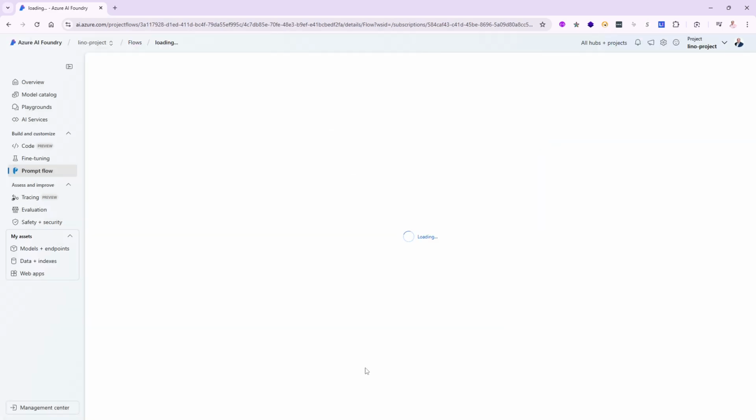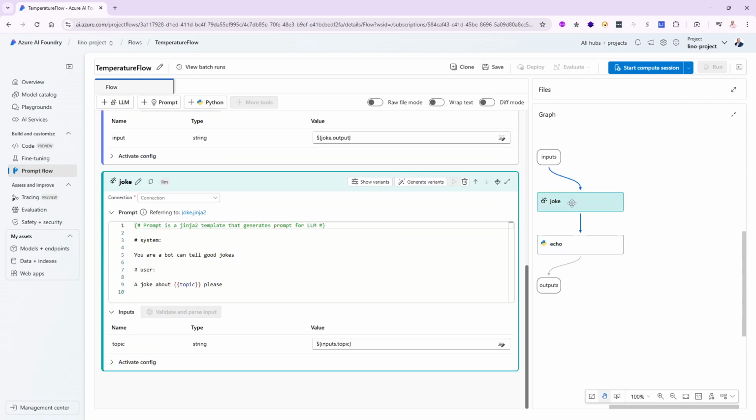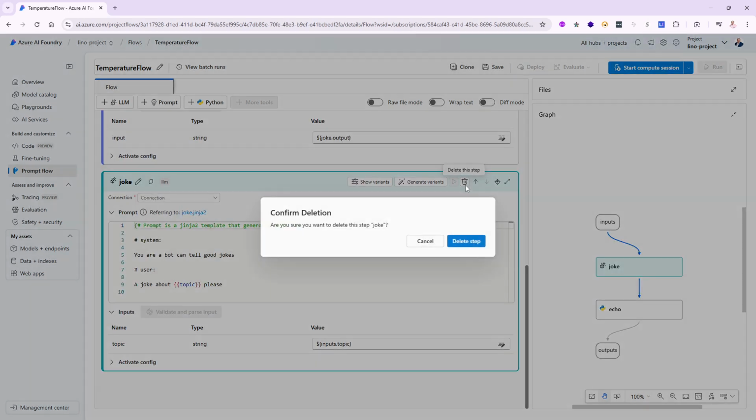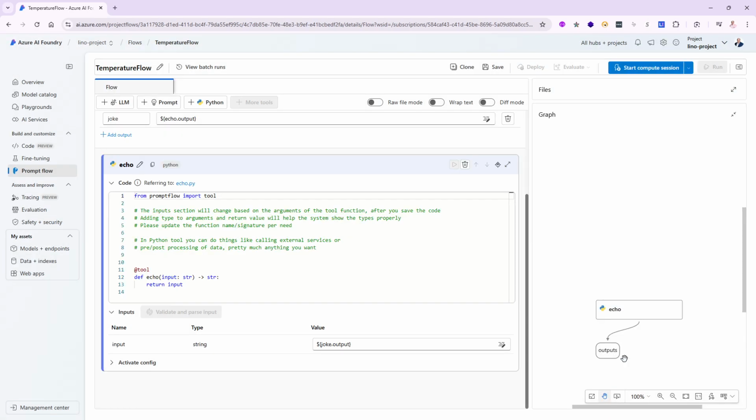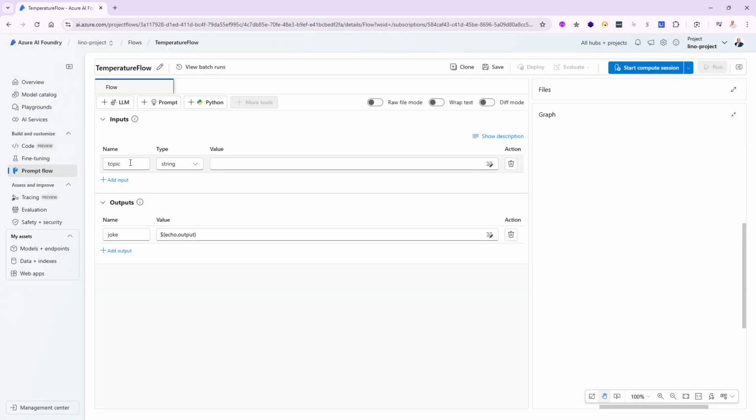And if we take a look at this one, I will actually be able to, like usual, delete the joke and the echo that comes with the sample. So we'll go to the joke and say goodbye to you. And I'll do the same thing also with the echo, say goodbye to you as well. So I'm actually left with the input and the output only. For this one, I would probably use the question, okay? And I'll come up with a question really soon. And instead of a joke, this will be an output. We've done this before, and we will say save for right now.